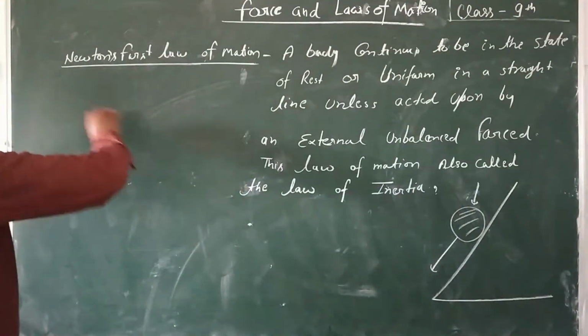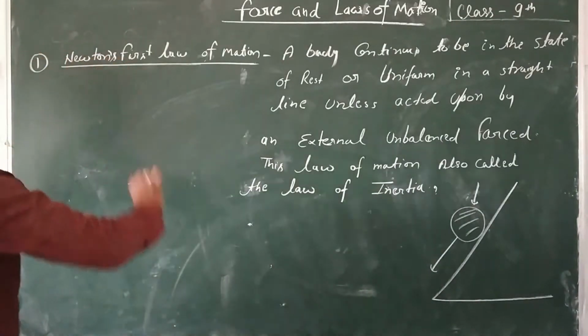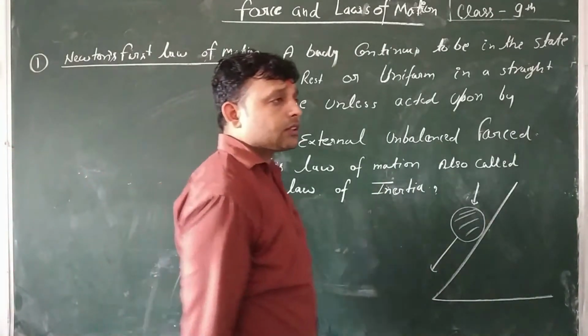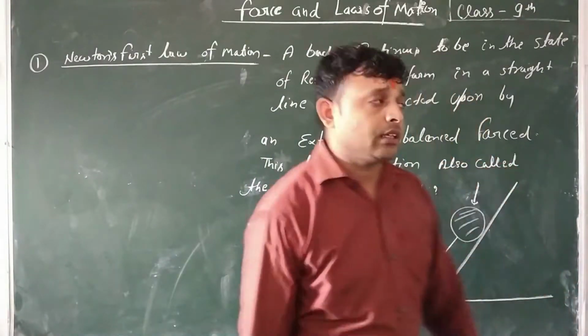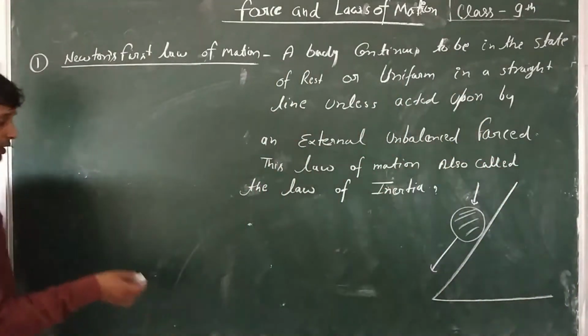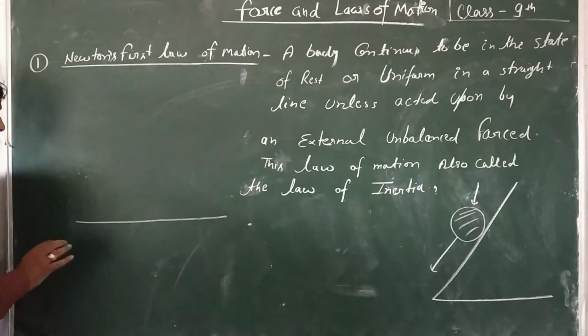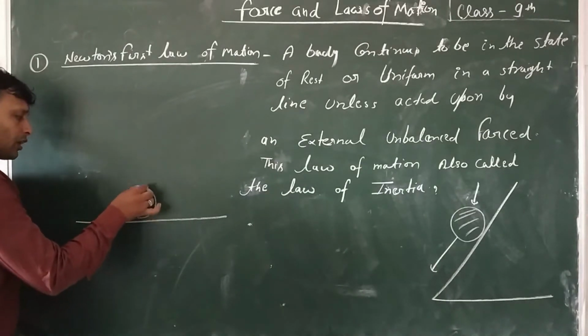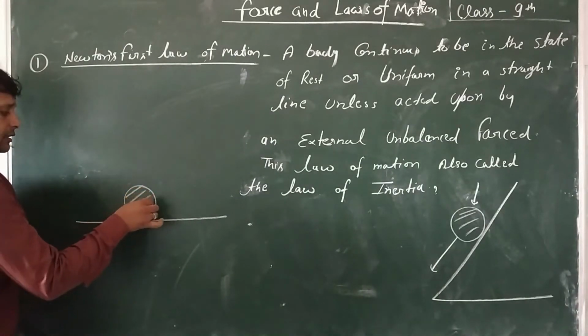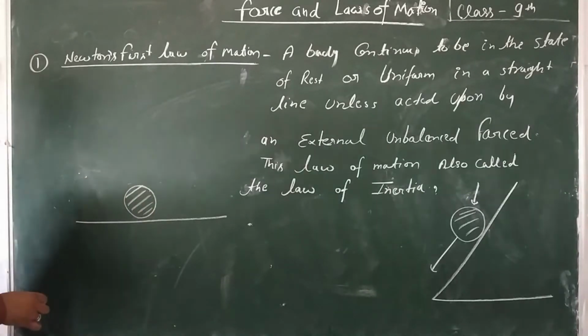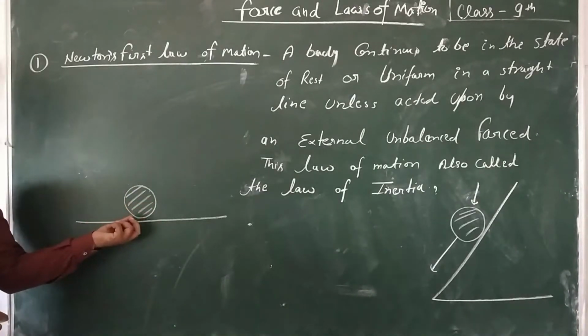First of all, what is Newton's first law of motion? I will explain by example. Let a body be placed in a state of rest.